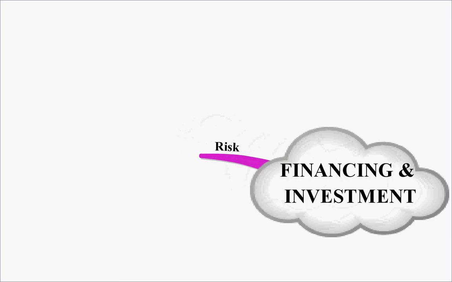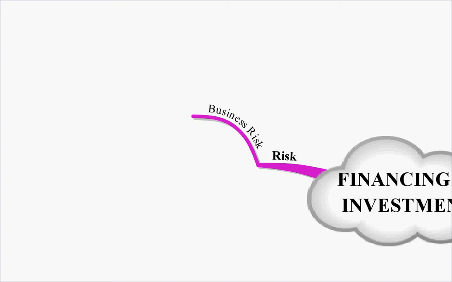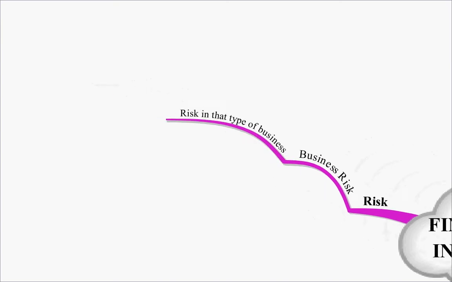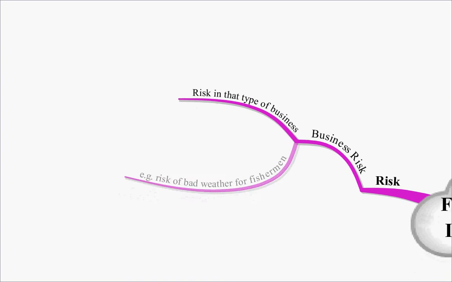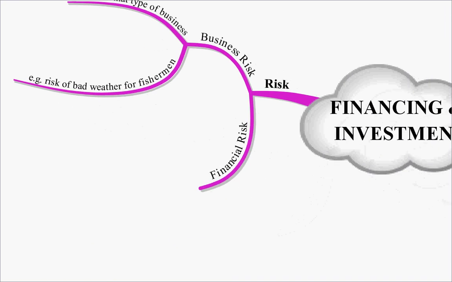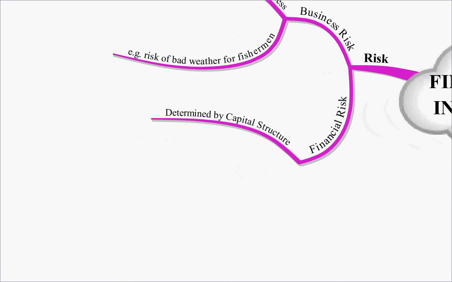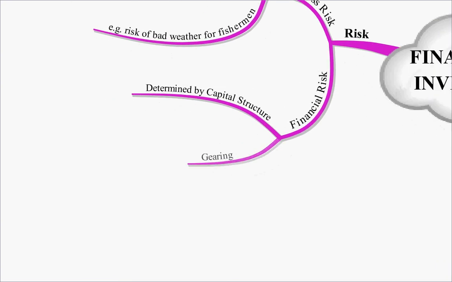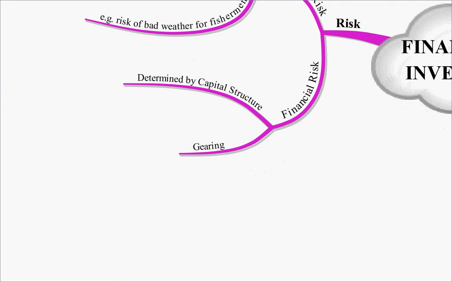So the first thing we looked at was risk. Remember we separated out our risk. We have business risk, the risk inherent in that type of business, for example, the risk of bad weather for fishermen. Nothing you can do about that. It's inherent in the business. This is as opposed to financial risk. Financial risk is determined by your capital structure and effectively is your gearing. So the higher geared you are, the more financial risk you will have. So those are the two types of risk: business risk and financial risk.